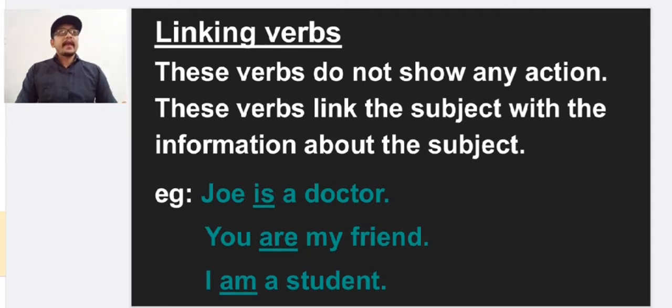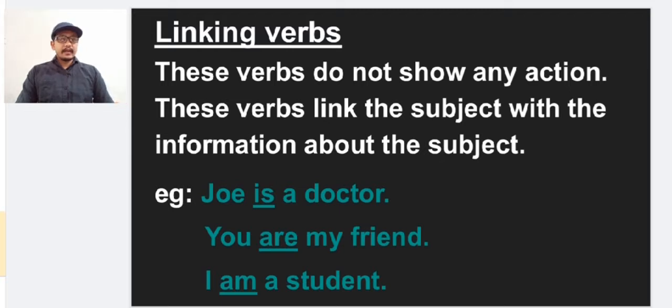When we talk about main verbs, we have to note down some of the linking verbs also. What are linking verbs? These verbs do not show any action. These verbs link the subject with information about the subject. So sometimes the be form of the verb and the have form of the verb we just told about can stand alone in the sentence. It doesn't require any support from any other word.